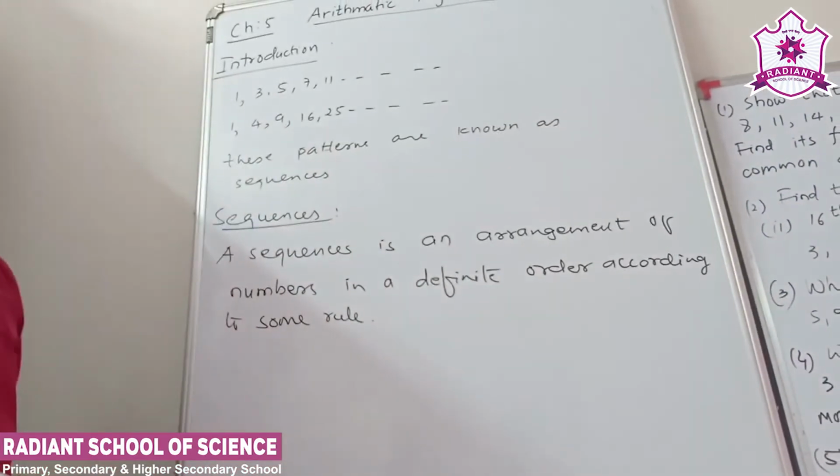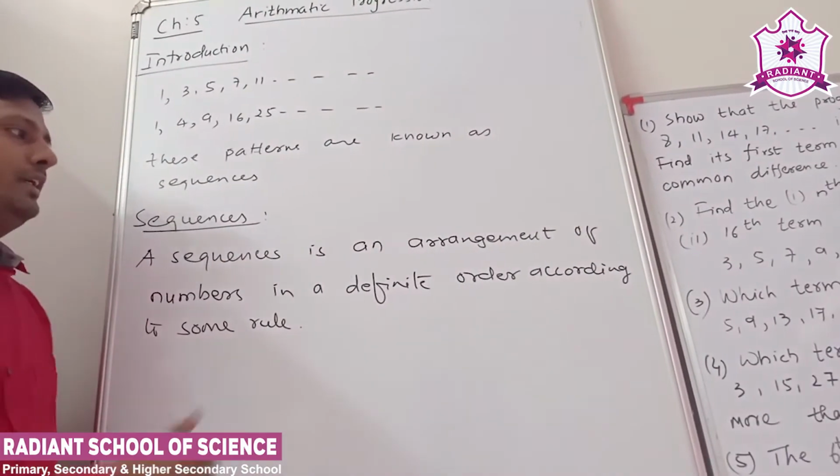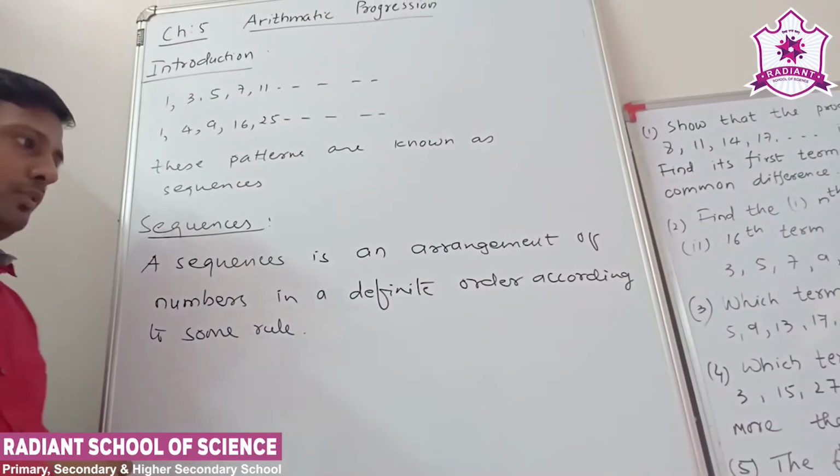It is called a sequence. So a sequence is an arrangement of the numbers in a definite order according to some rules.